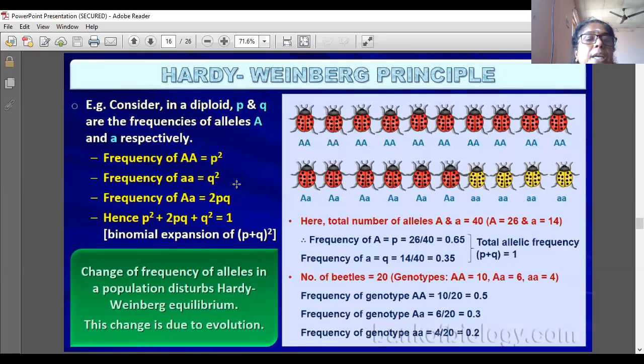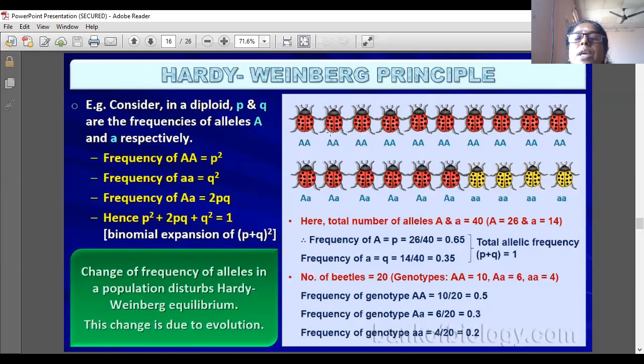Frequency of AA is p square, frequency of aa is q square, and frequency of capital A small a is 2pq. Hence we can say that p square plus 2pq plus q square is equal to 1. This is in the form of the binomial expansion of (p plus q) whole square.